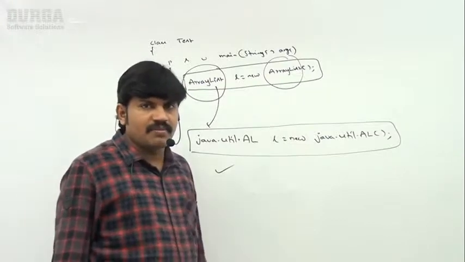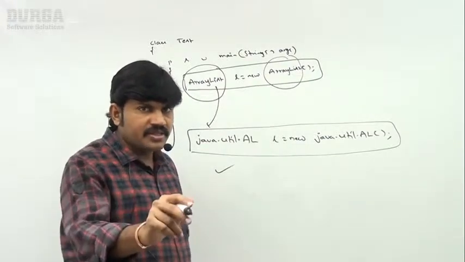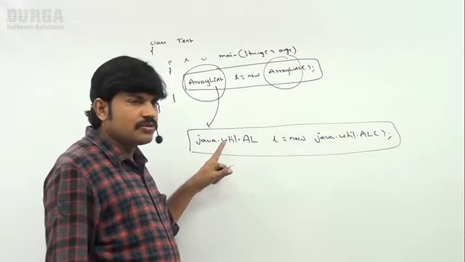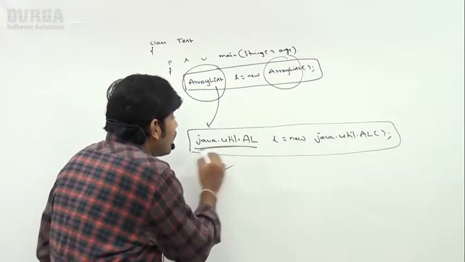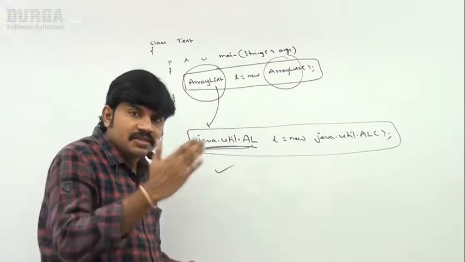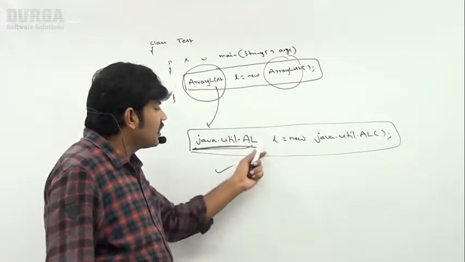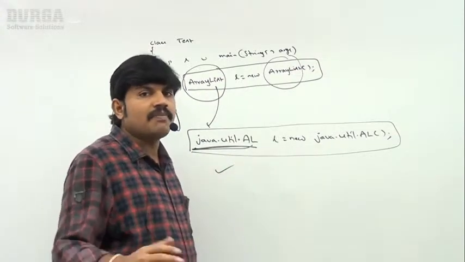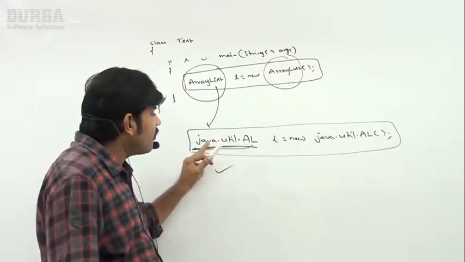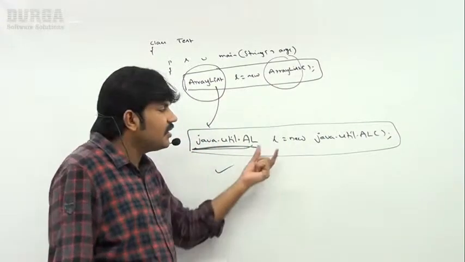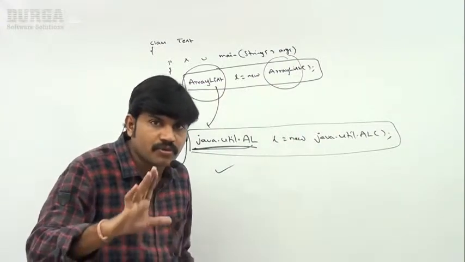Now I have conveyed to the compiler, hey, I'm using ArrayList from the util package. The util package is available inside the java package. Like a fully qualified name we are using, sir. java.util.ArrayList l equals like this. Now the compiler is going to feel, oh, this person is using the ArrayList class from the java.util package, so it will happily compile the code.